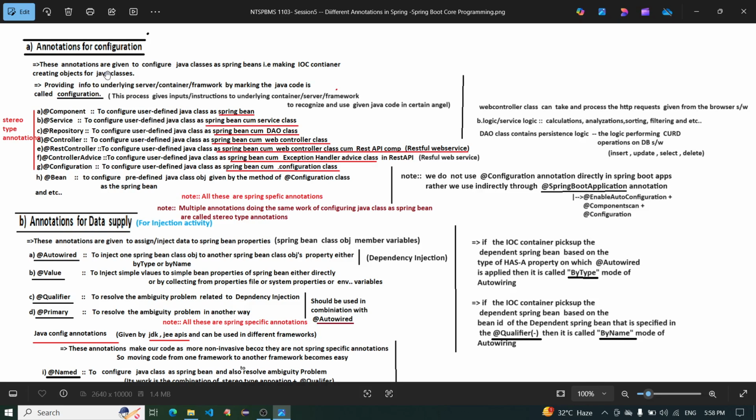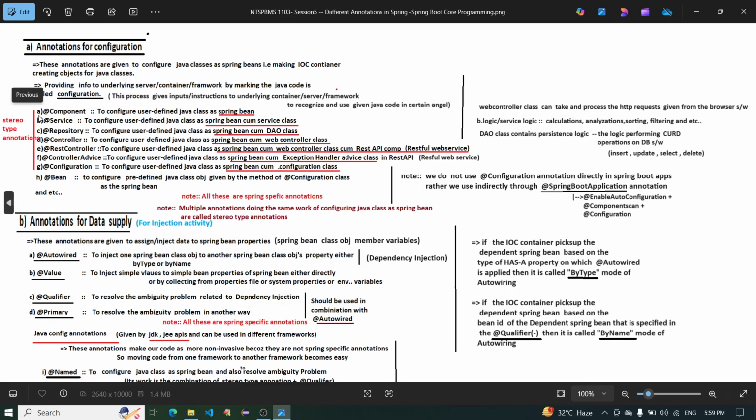A. Annotations for configuration. These annotations are given to configure a Java class as a Spring Bean, making the IOC container create objects for Java classes, providing information to the underlying server container framework by making the Java class code called configuration. The process gives input instructions to the underlying container server framework to recognize and use the given Java code in a certain way.